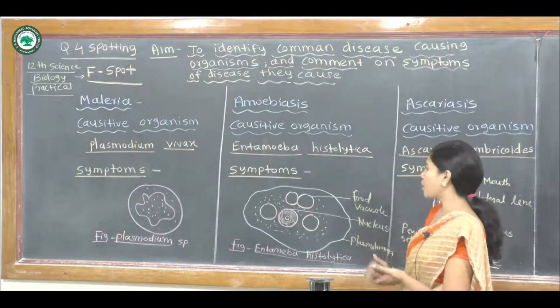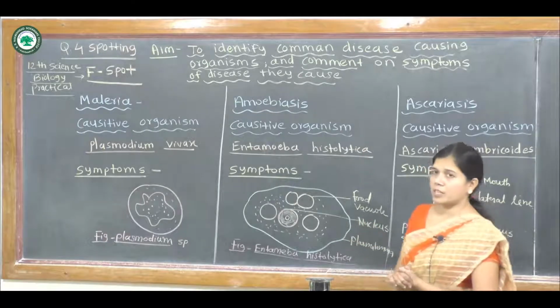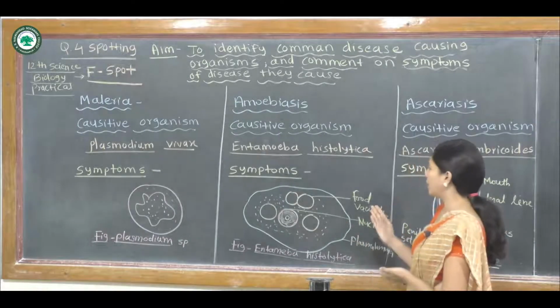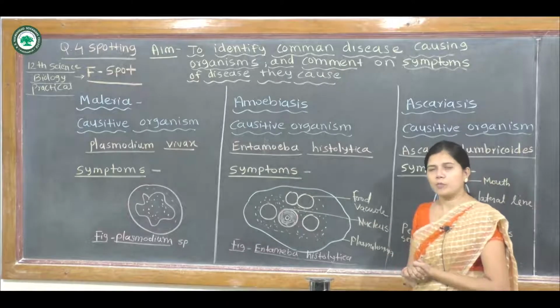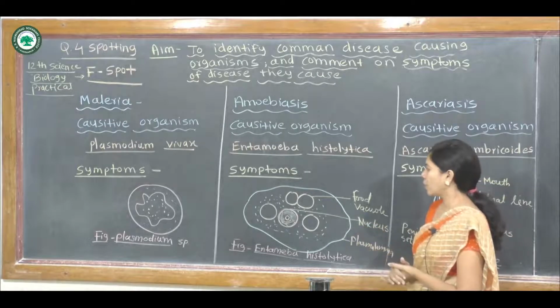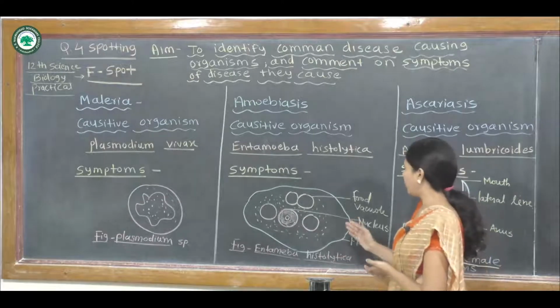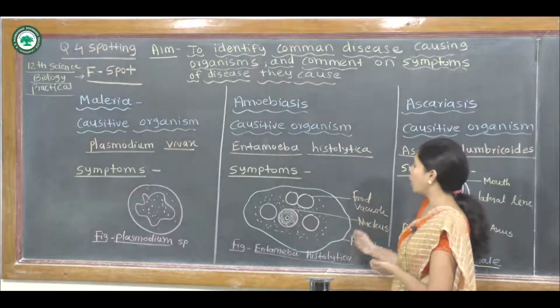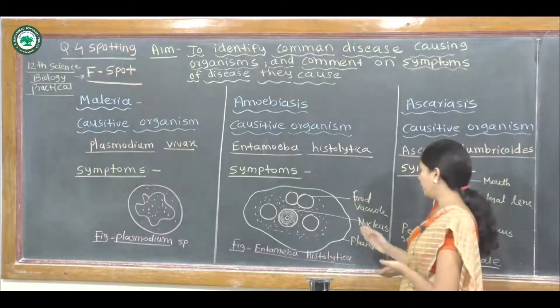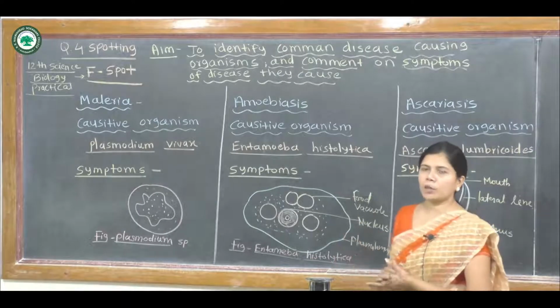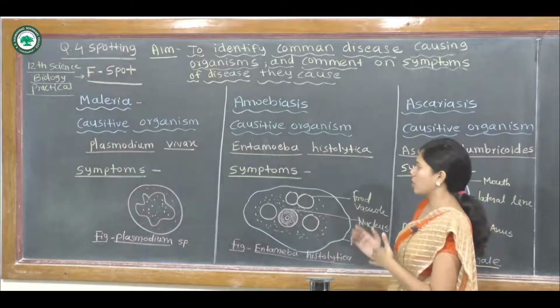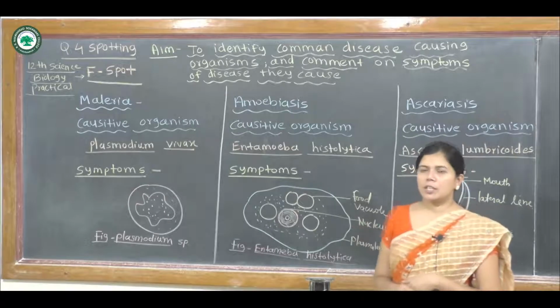There is a nucleus present in the center, and in the peripheral region there are food vacuoles. This is the structure of Entamoeba histolytica, and the food vacuoles and nucleus are all bound by the plasma membrane.